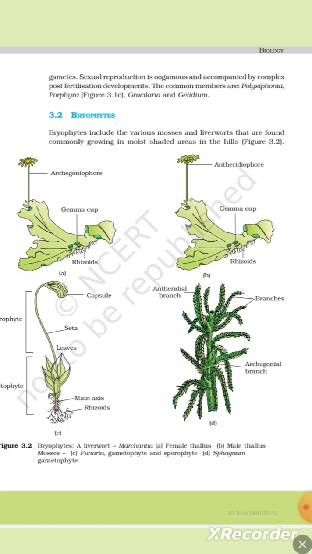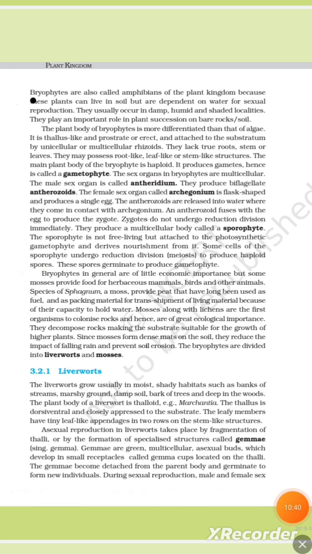3.2 Bryophytes. Bryophytes include the various mosses and liverworts that are found commonly growing in moist, shaded areas in the hills. Figure 3.2 Bryophytes. A. Liverworts, Marchantia: female thallus, male thallus. Mosses: C. Funaria, gametophyte and sporophyte. D. Sphagnum, gametophyte. Bryophytes are also called amphibians of the plant kingdom because these plants can live in soil but depend on water for sexual reproduction.